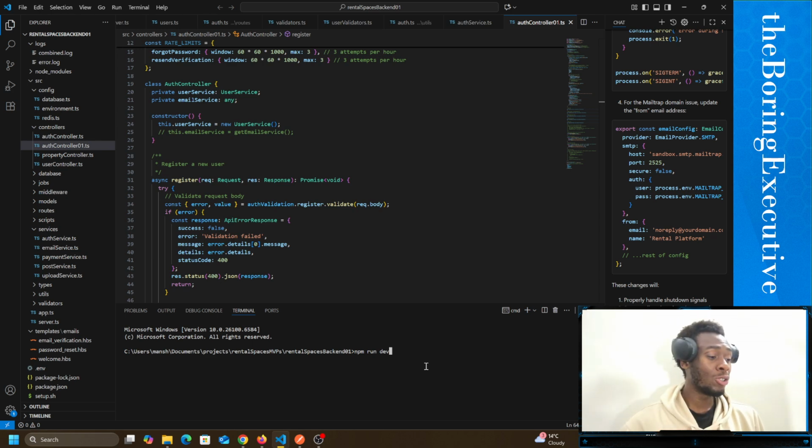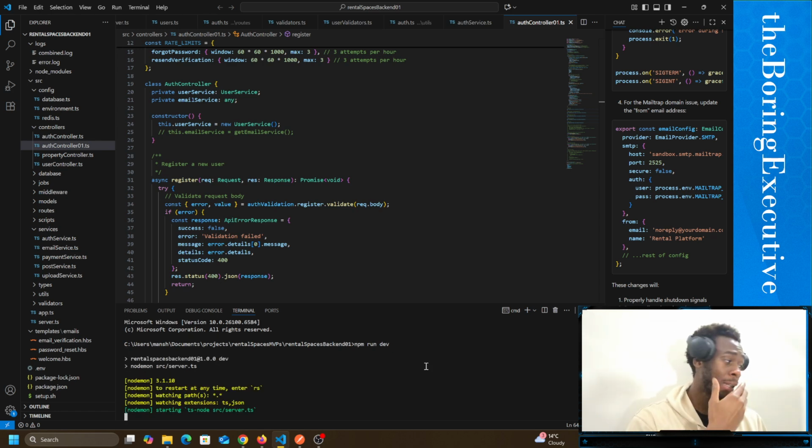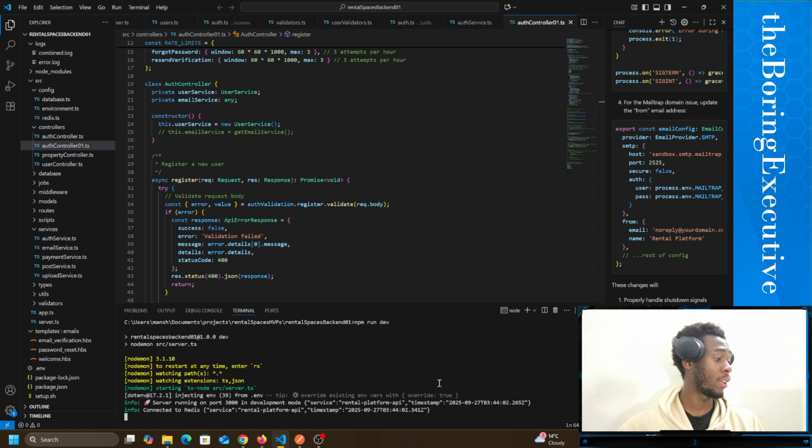I just want to show you an example of how the API runs, and maybe talk about stuff I'm dealing with, because I'm using Node.js, and this is the first time I'm using Node.js in my life. Obviously, I'm using AI for prompts and to do a lot of this. So I'm going to start the API, and as you can see, it's coming live. I think it's live already.